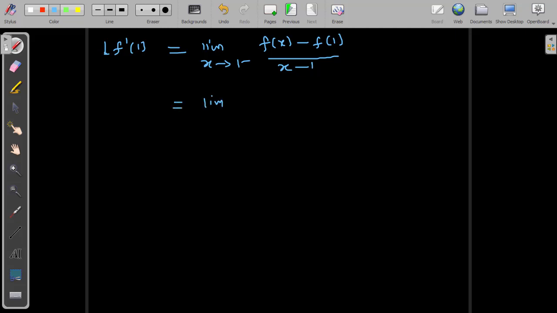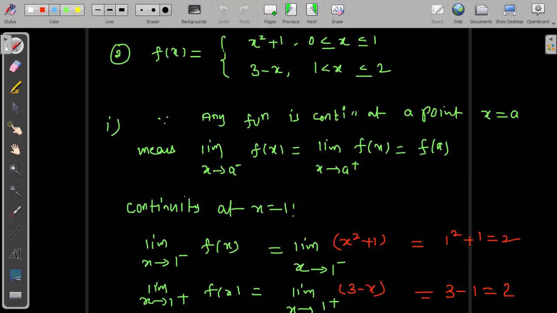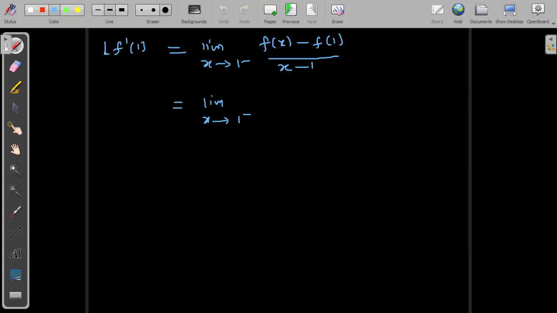Now we need to choose the suitable function. Depending on the given function, for 1 minus area, f of x is x square plus 1.